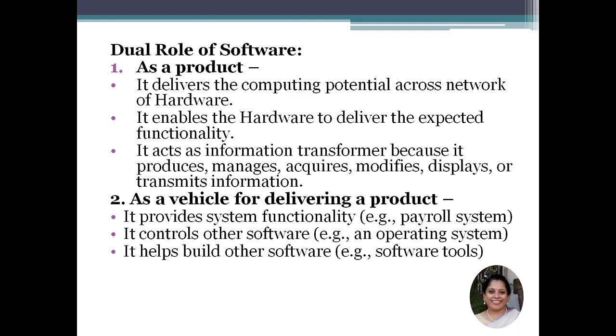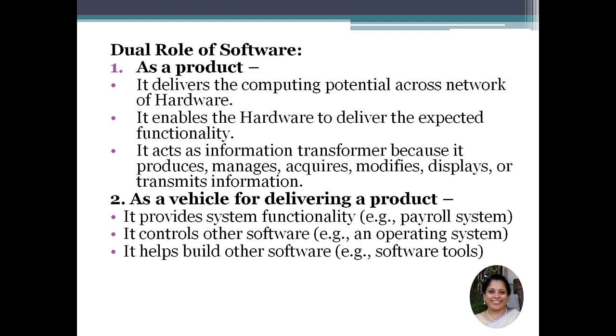Similarly, it also controls other software. For example, an operating system controls the control panel, the software programs, the hardware, the CPU usage and all these things. Those are controlled by the software. It also helps in building other software. For example, I have a software tool or application which I use to develop some other application software. In that case, the software acts as a delivery vehicle.